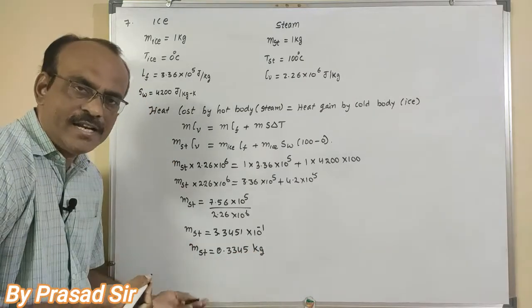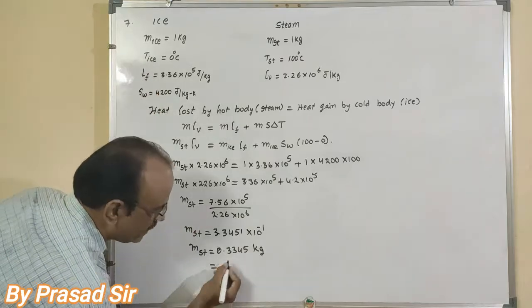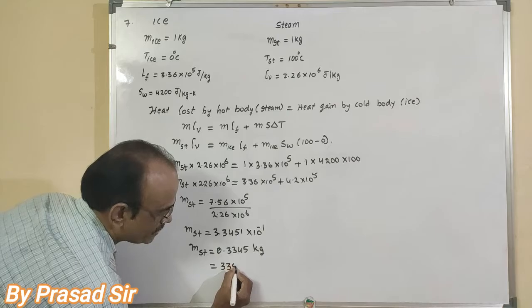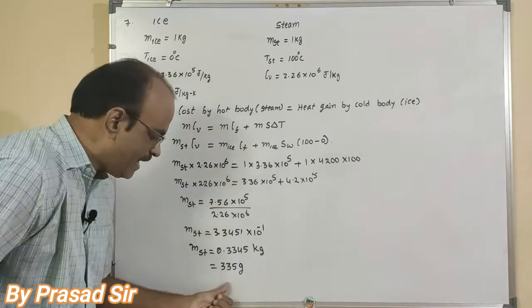But I want the answer in grams, so multiplying by 1000 we get 334.5, about 335 grams.